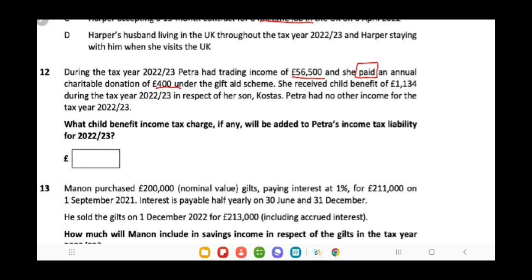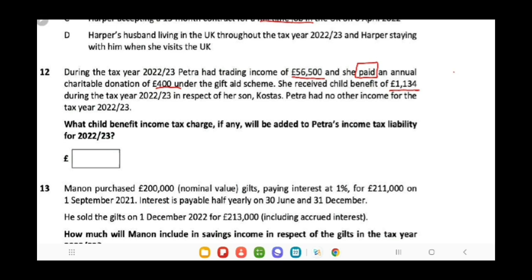She received child benefit of 1134 during the tax year 22-23 in respect of her son Costas. Petra had no other income for the tax year 22-23. What child benefit income charge, if any, will be added to Petra's income tax liability for 22-23? Remember one point: for the adjustment in the personal allowance, and for the calculation of the child benefit income tax charge, we have to consider adjusted net income.